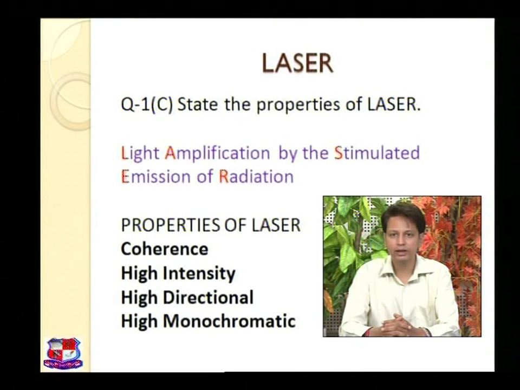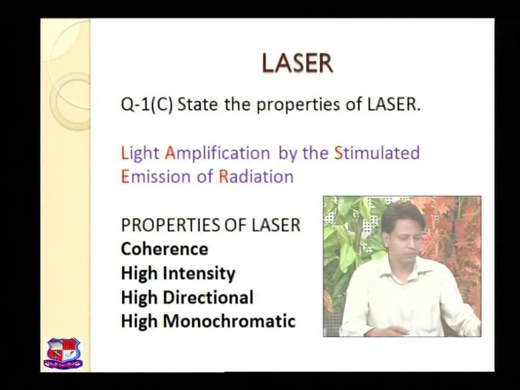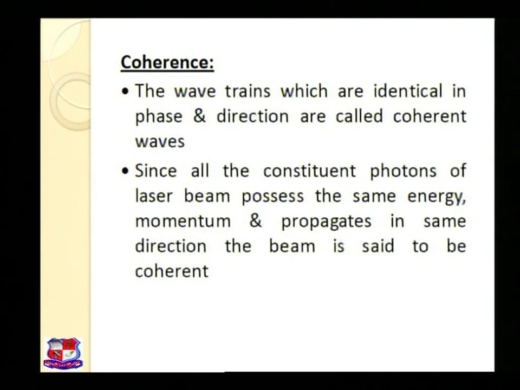Now let us know how these are the properties of laser, or according to these properties how laser will behave. Let us move towards the first property and towards the next slide, that is coherence. Here in the slide you can see the first point, coherence.